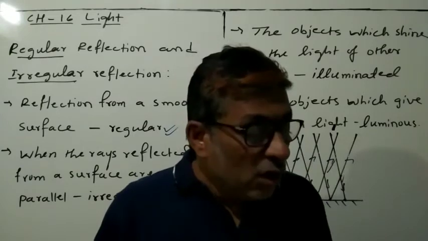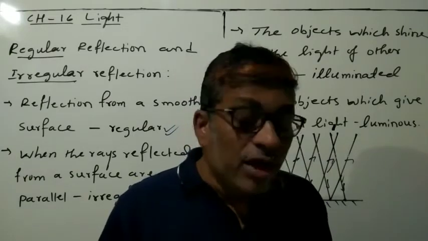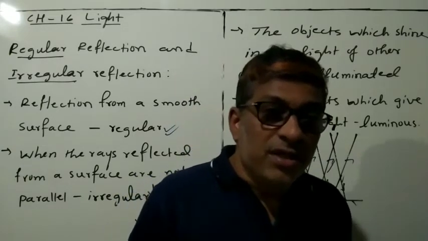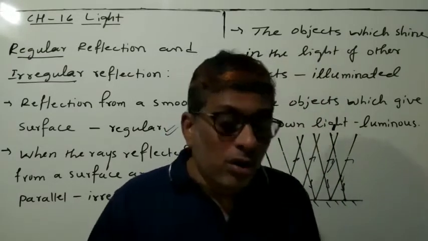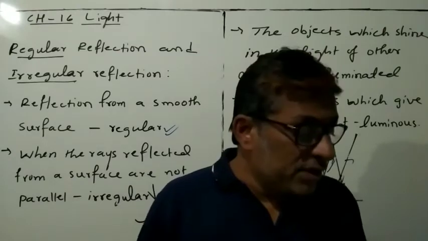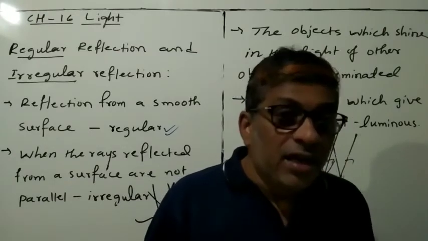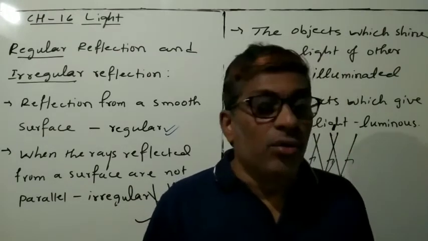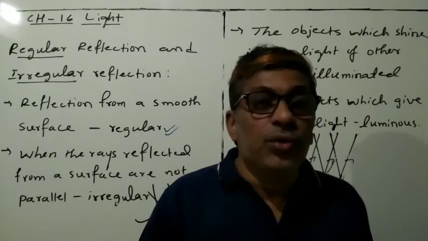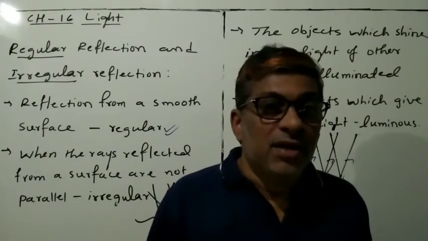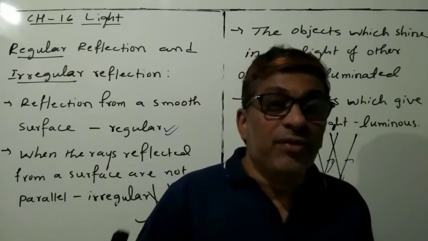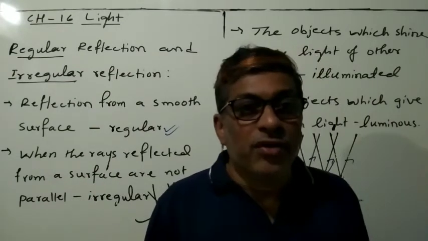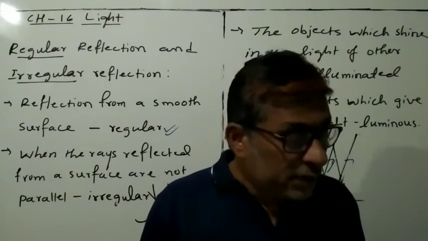Do we see all objects due to reflected light? So the question is there. What does the question say? Do we see all objects because of reflections? Yes. Nearly everything you see around us is seen due to the reflection of light. If we see any object, it should reflect light. Then only you can see the object.